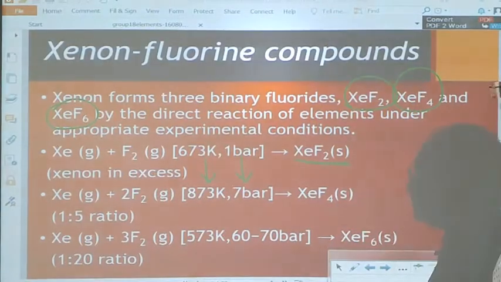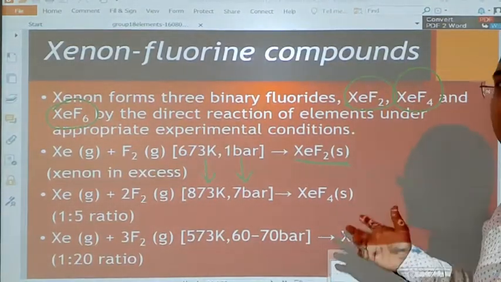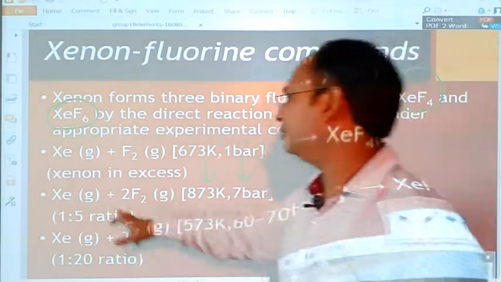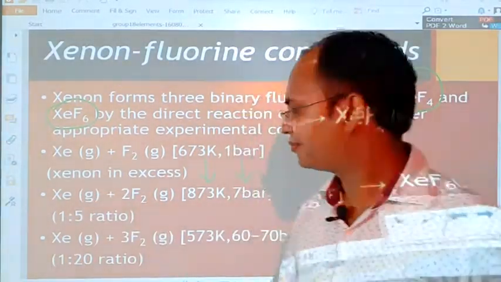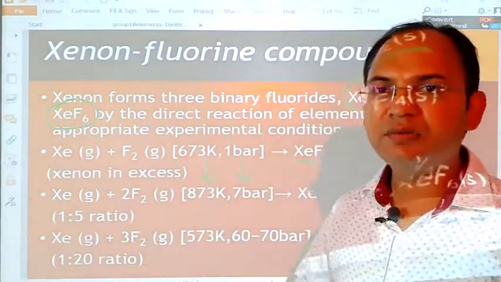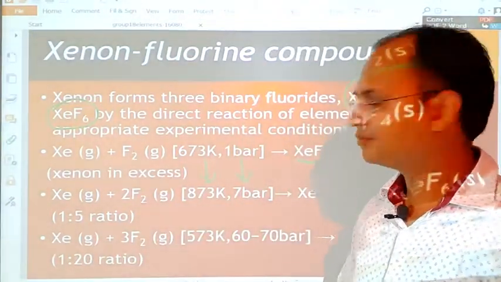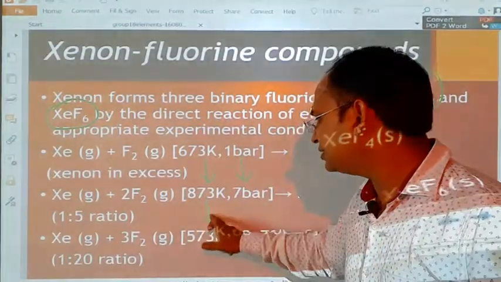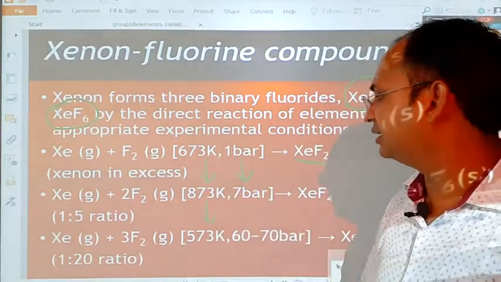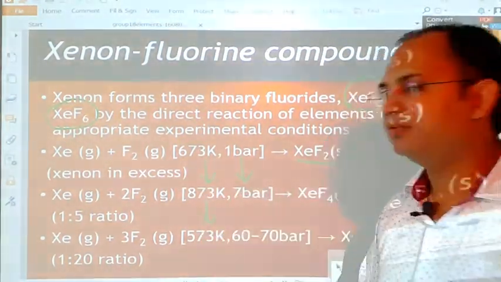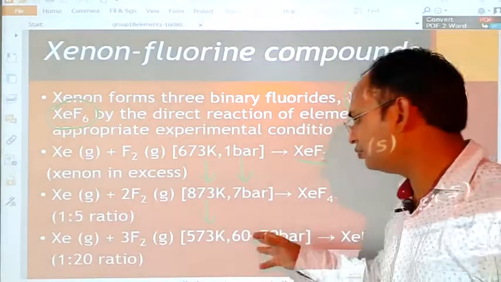Then xenon tetrafluoride, or XeF4, is formed. Here it is taken in 1:5 ratio. Next, when xenon reacts with 3 molecules of fluorine, the temperature again changes, but now it is decreased from 873 to 573 Kelvin.